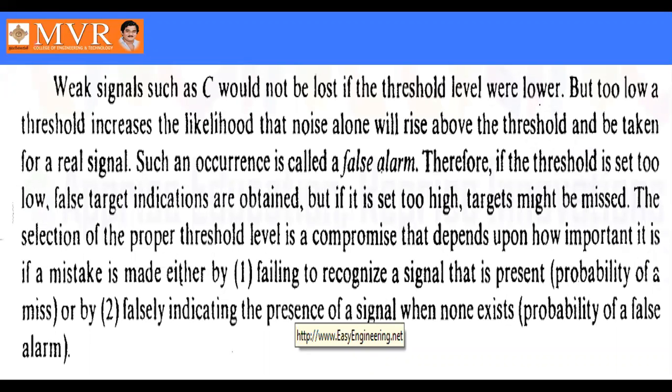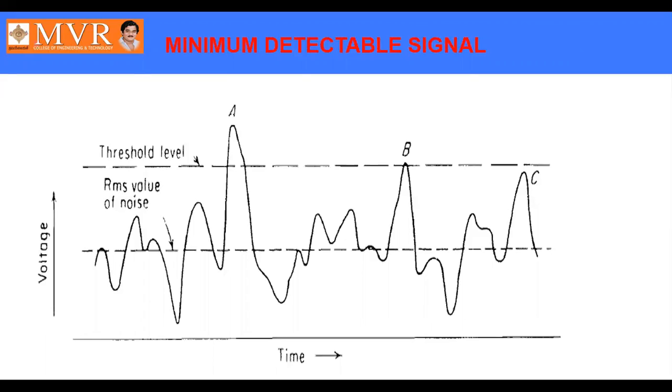Again, if the threshold level is high, there may be a target, but it may be missed. So while designing a threshold level, the value should not be high and should not be low.